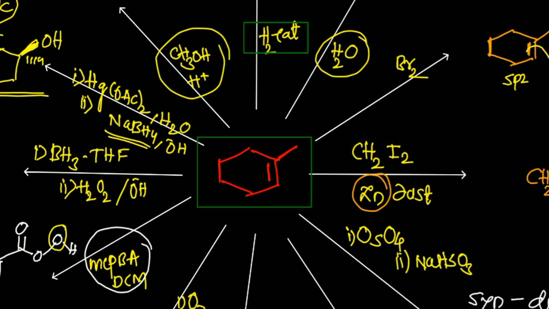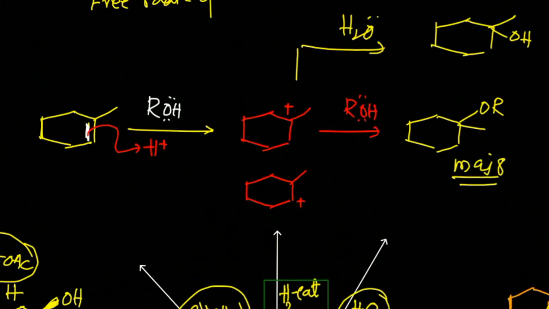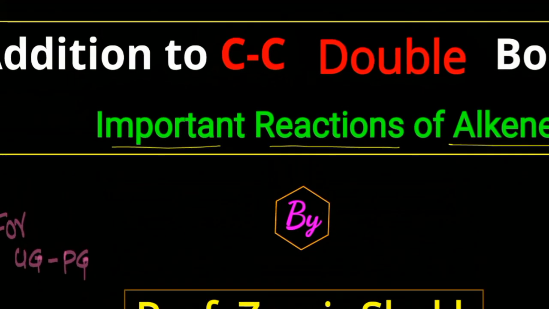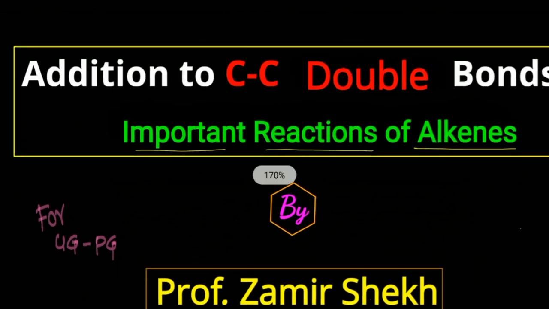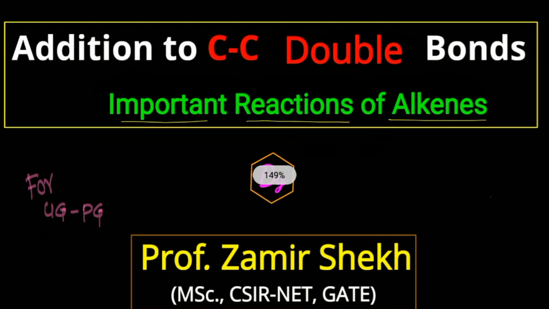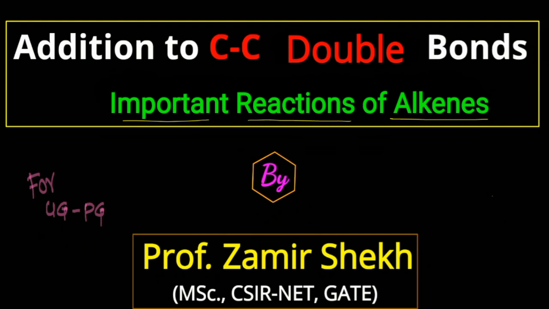I am just trying to give a brief idea about the reactions that work on olefins. There are two types of reactions: simple unsaturated molecules participate in addition to carbon-carbon multiple bonds and addition to carbon-heteroatom bonds. We have carbonyl chemistry, imine chemistry, etc., so we will definitely cover these in the next part of this lecture.